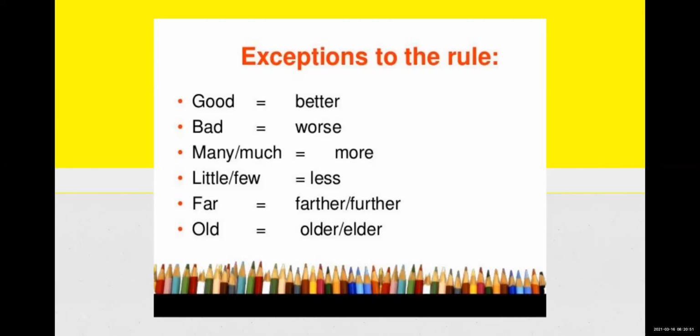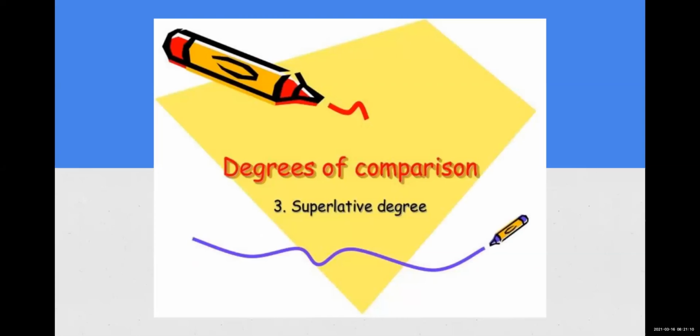There are some exceptions, and in the exam, to increase the difficulty level, many times the question is asked in this form also. So keep this in mind. The third and last part of the degree is the superlative degree. Let's see.